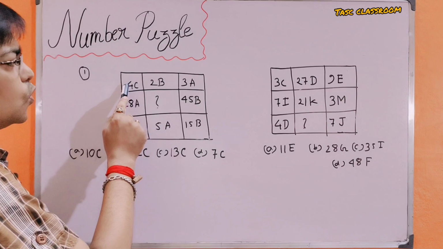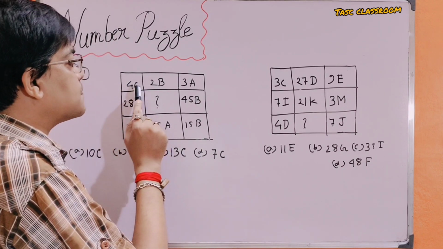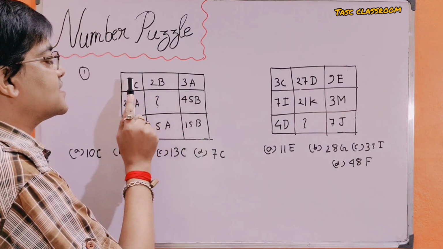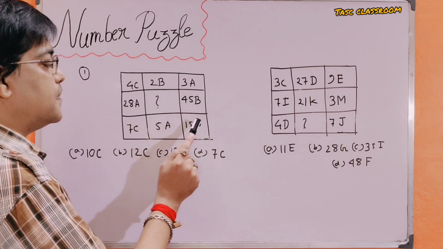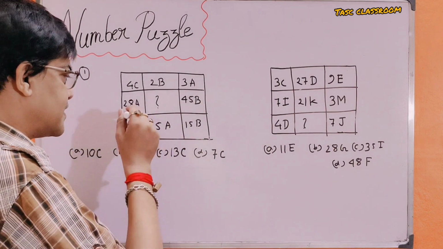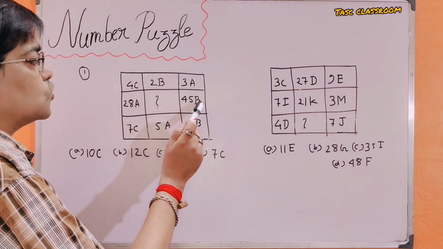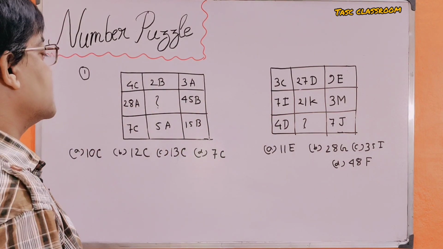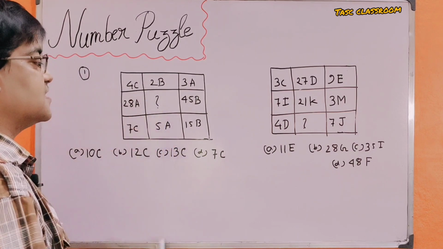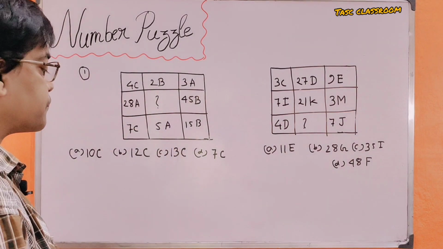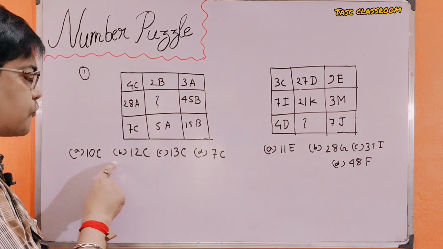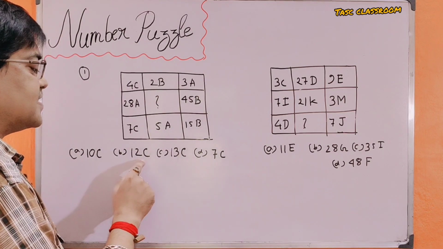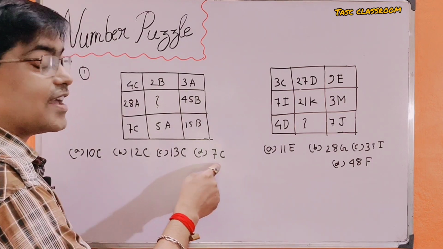In each row consist the alphabets A, B and C. Then the second row must consist B, and must consist C. Now there are four options: 10C, 12C, 13C and 7C.